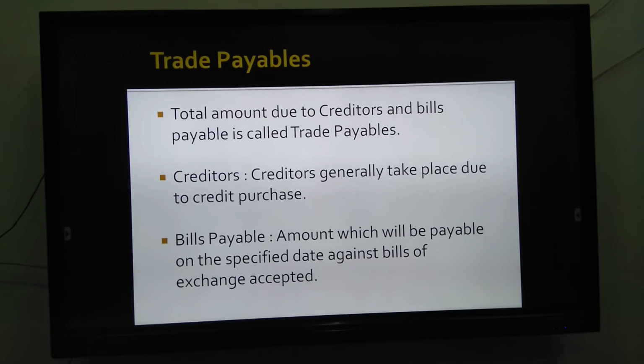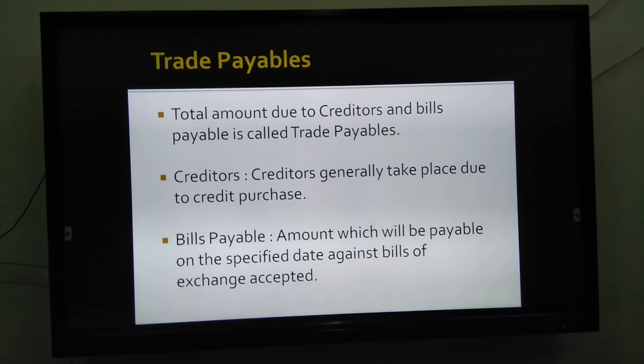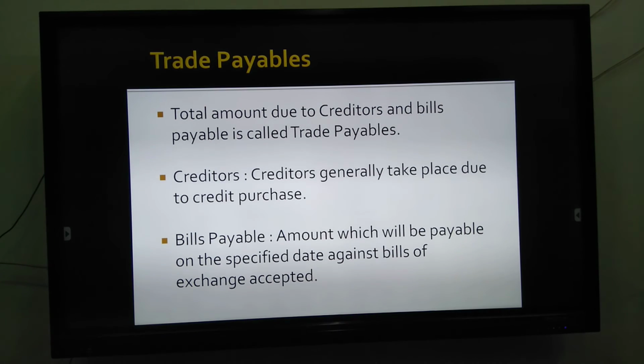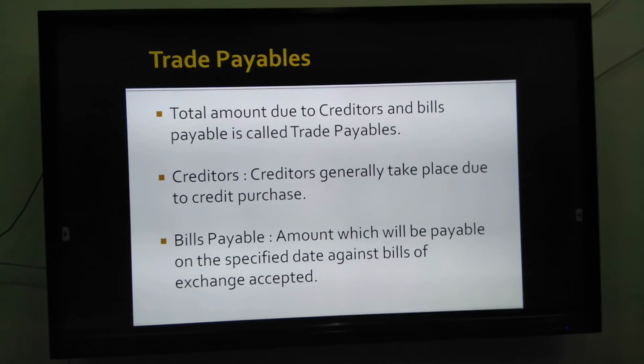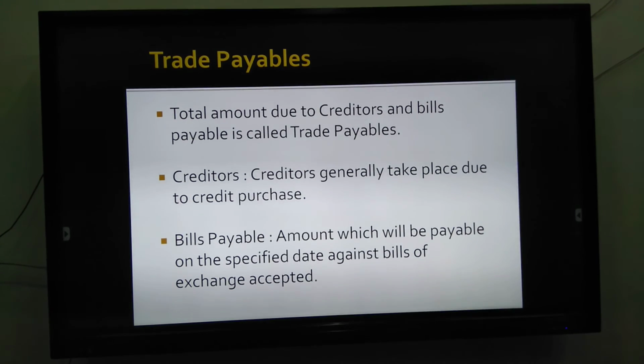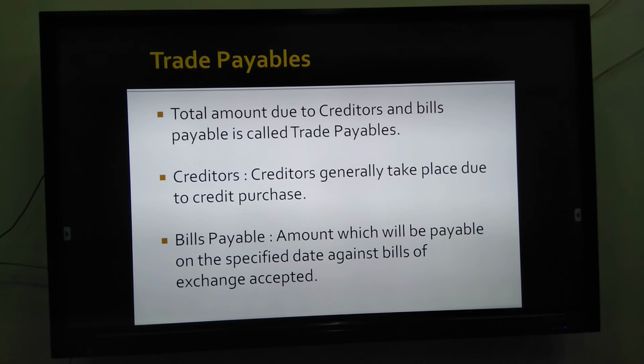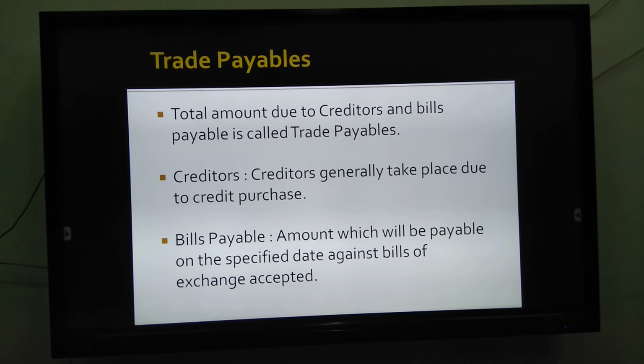Next is trade payables. Total amount due to creditors and bills payable is called trade payables. Creditors generally arise due to credit purchase. If you purchase goods on credit basis, then you create creditors and it is shown in the liability side of the balance sheet. Bills payable, amount which will be payable on the specified date against a bill of exchange accepted.